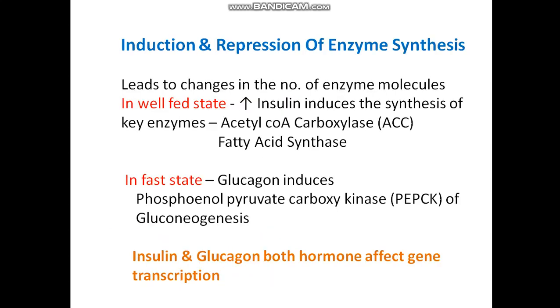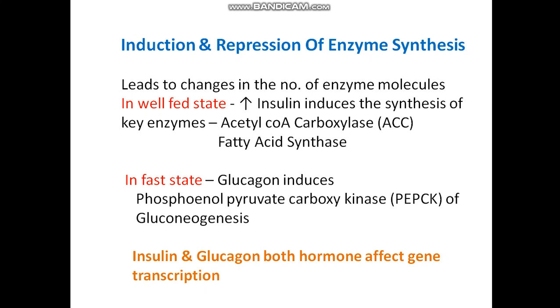Induction and repression of enzyme synthesis leads to changes in the number of enzyme molecules by transcription. In well-fed state, what happens? Increased insulin induces the synthesis of key enzymes, that is acetyl coenzyme A carboxylase for fatty acid synthesis, and the fatty acid synthase.